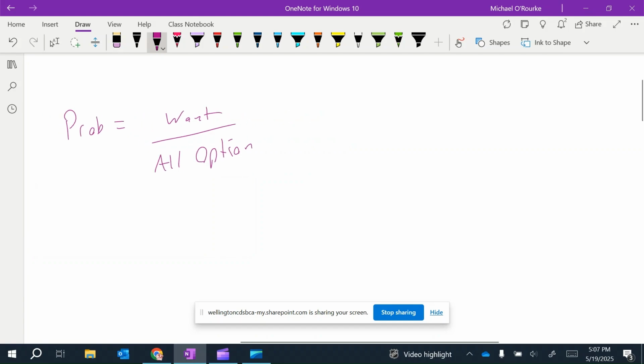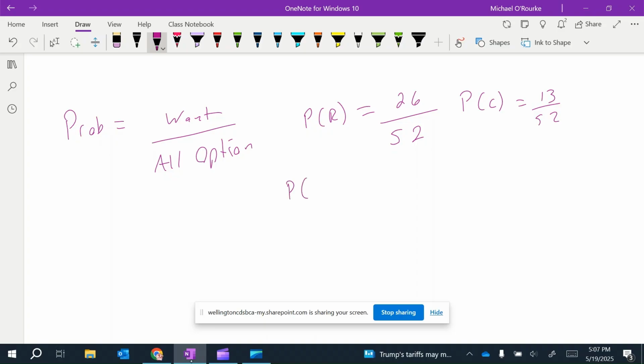Okay, so let's say we're looking at cards and we want to know, for example, a red card. What's the probability of a red card? Well, there's 26 red cards in a deck, and there's 52 total cards. Now, what's the probability we wanted a club? Well, there's 13 clubs, and there's 52 cards in the deck. Now, if I said the probability of getting an ace, you would say there's 4 aces and 52 cards in the deck. Now, we can answer it 4 over 52.